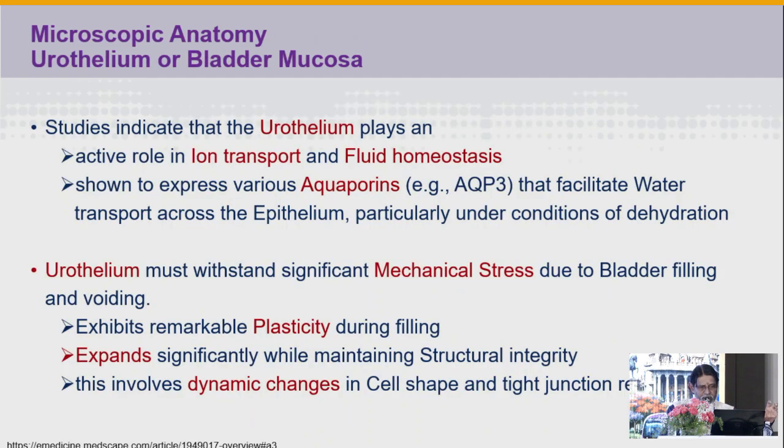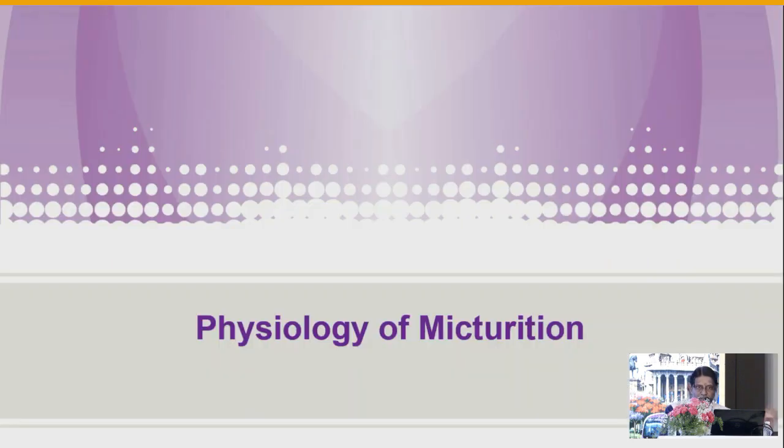So studies indicate the urothelium plays an active role in ion transport and fluid homeostasis, and expresses various aquaporins that facilitate water transport. It must withstand significant mechanical stress, very important. It exhibits remarkable plasticity during filling, expanding significantly while maintaining integrity. This involves dynamic changes in cell shape as well as tight junction remodeling. So it plays an important role in maintaining the intact junctions.